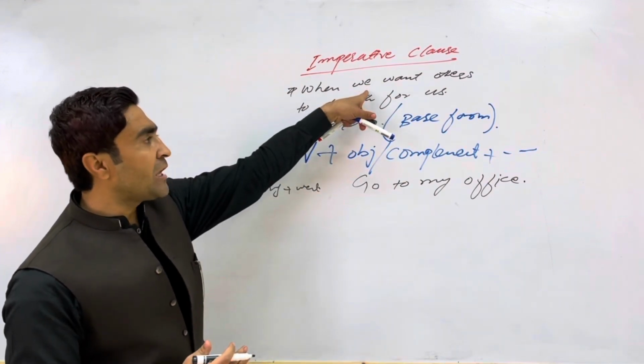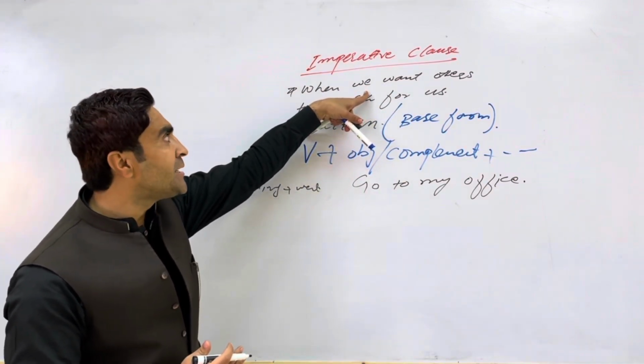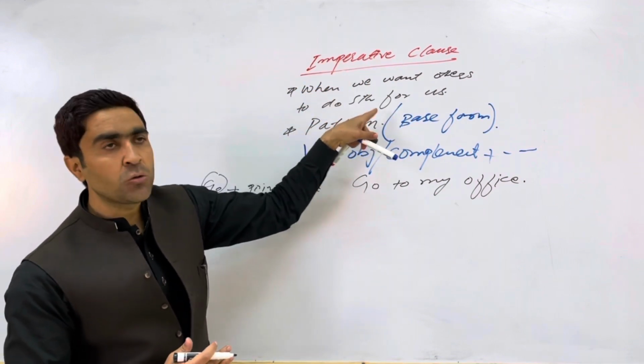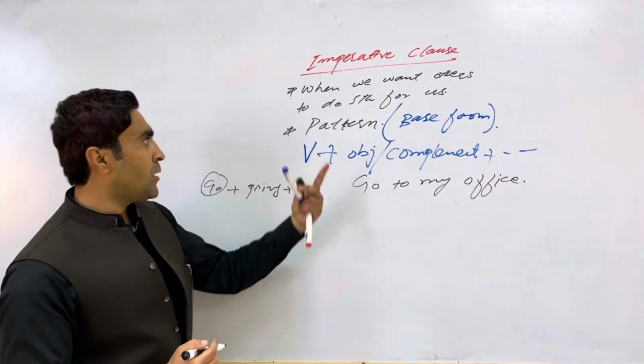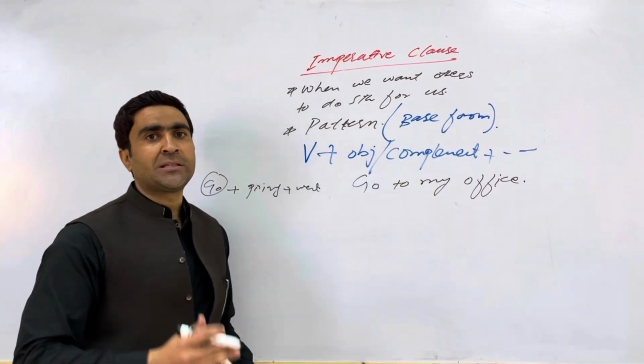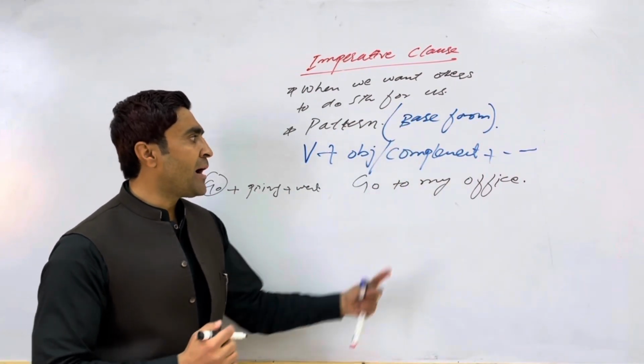That's why, because if you focus on the first point, we use the imperative clause when we want others to do something for us. Okay, now, the pattern is the base form plus object and the rest of the sentence. For example, go to my office.